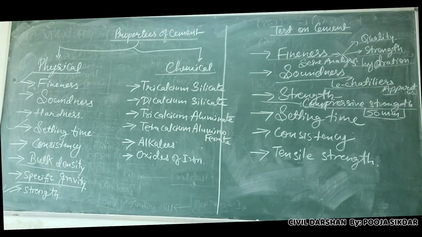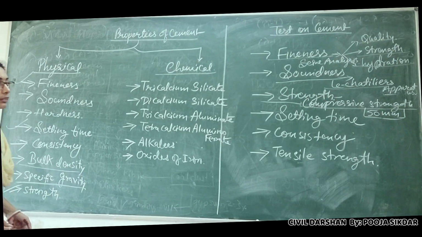In my notes I have written that every procedure is same except you need to create a cube of mortar. The cube making process is explained there. It is nothing. You have already made the mixture of mortar, place it in a cube mold. Before placing, grease it with oil or some lubricant, then place the mortar there, fill the mortar. After some time you need to keep that mold for drying. After drying you open that mold and keep that mortar cube for curing in a curing tank. That's the process of making the cube. It's very simple. Whenever you are doing this compressive strength test, you will construct that cube also.